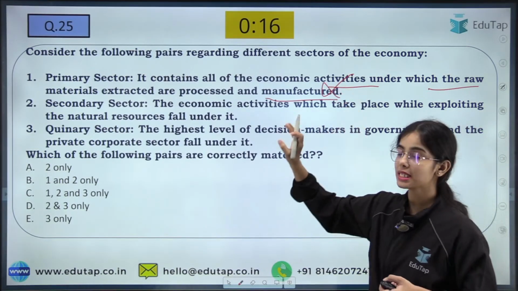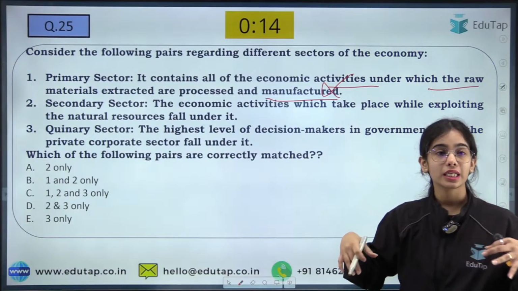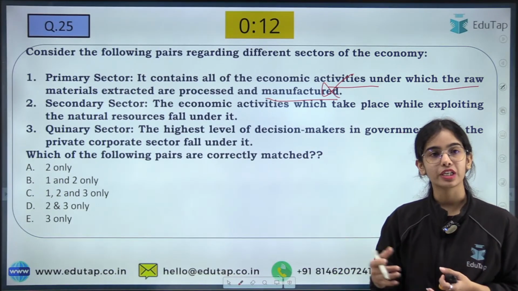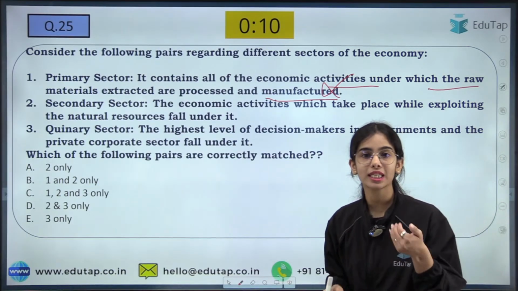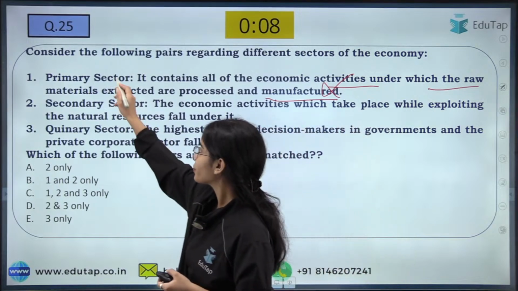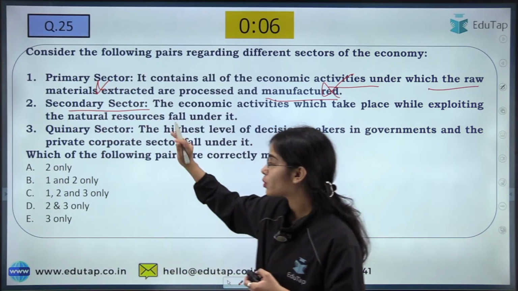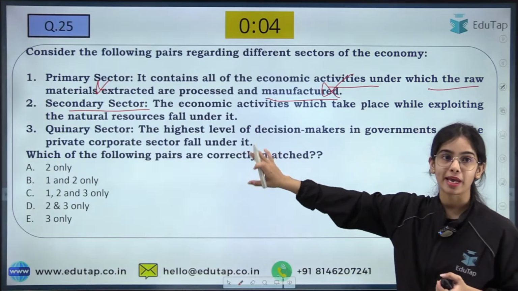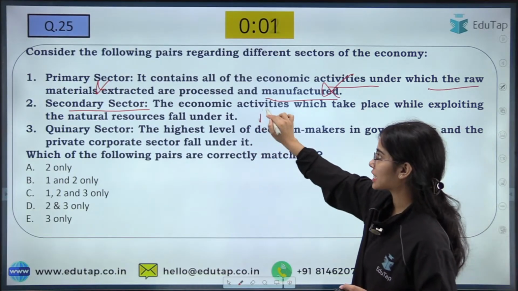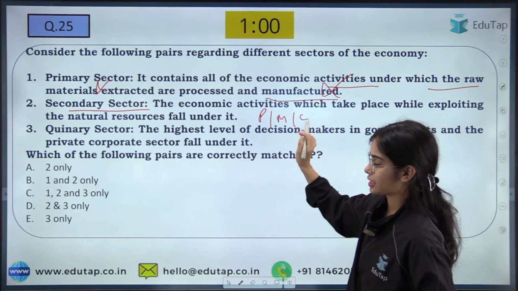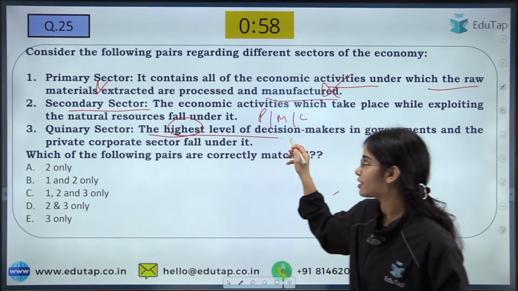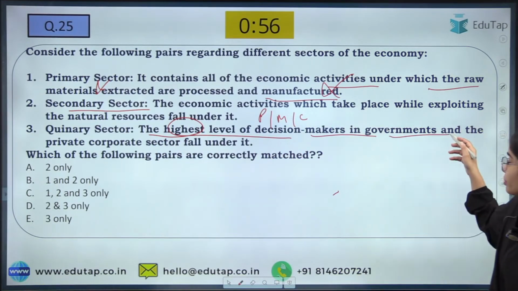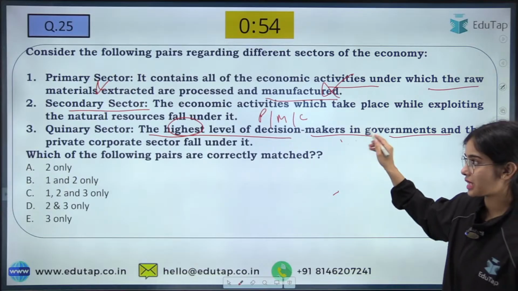No, the primary sector is related to the economic activities which take place by using the natural resources. So this is wrong. The secondary sector is the one that processes or manufactures, that includes processing, manufacturing, construction and such. The quaternary sector is the highest level of decision making in governments and private corporates. So quaternary sector is correct.